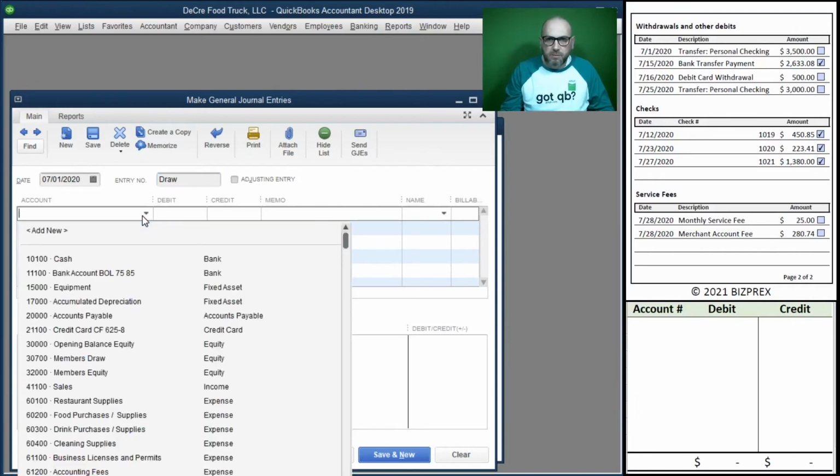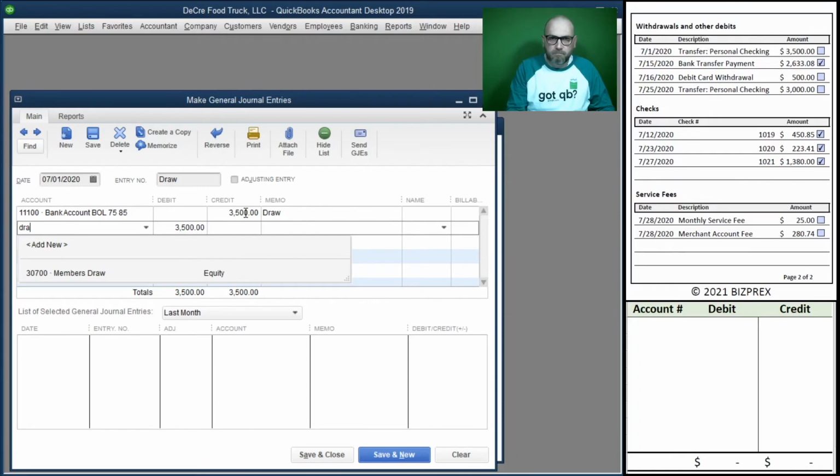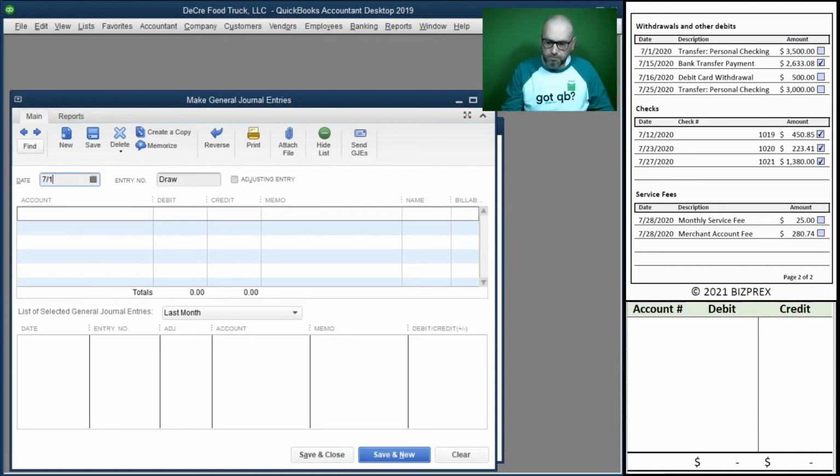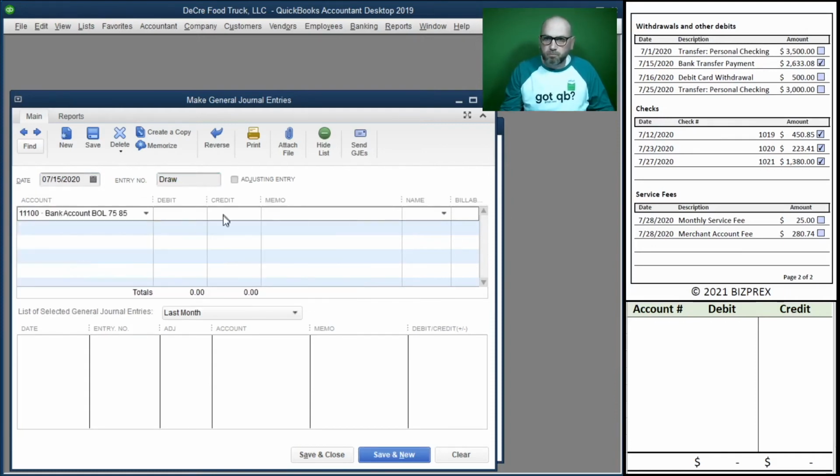Alright, again, bank account. Now it's going down. Equity is going down through debits too. ATM withdrawal, also a draw.